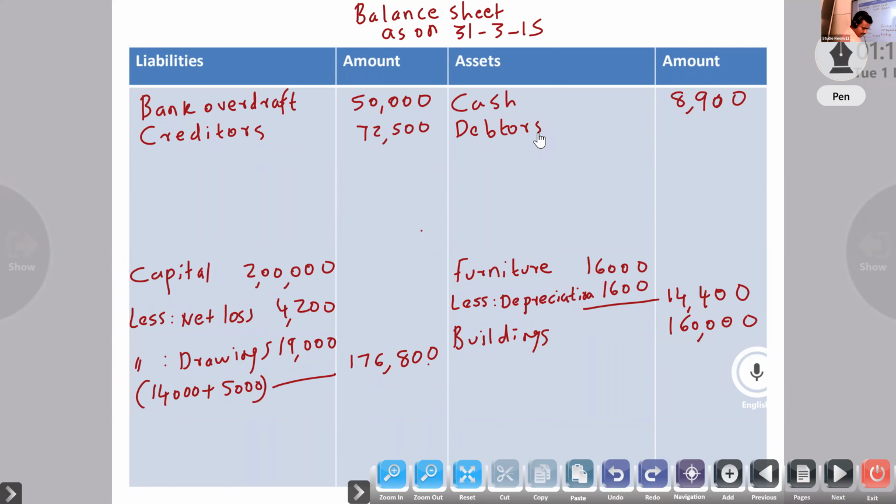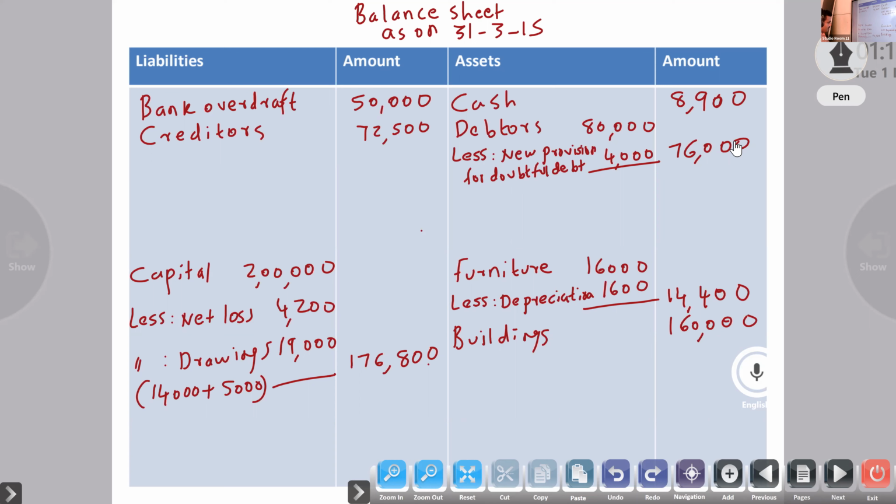It is very easy because only one adjustment is related to debtors: less new provision for doubtful debt, 4,000. 76,000. Capital we wrote 1,06,000, 1,95,800.